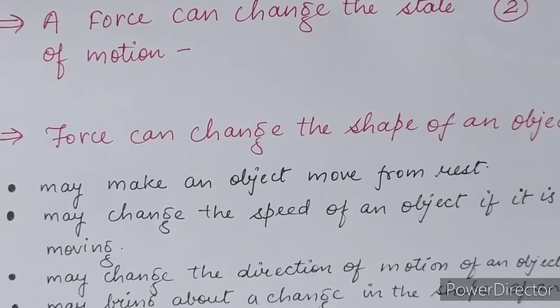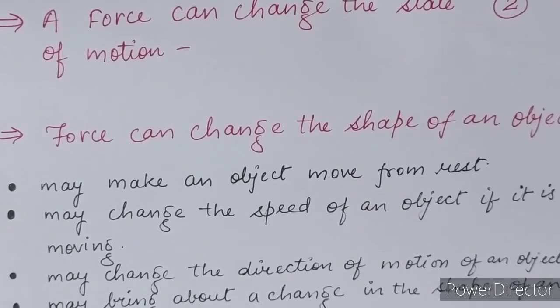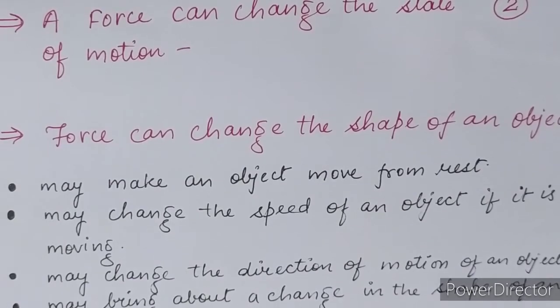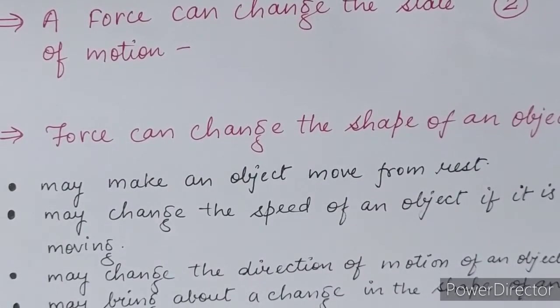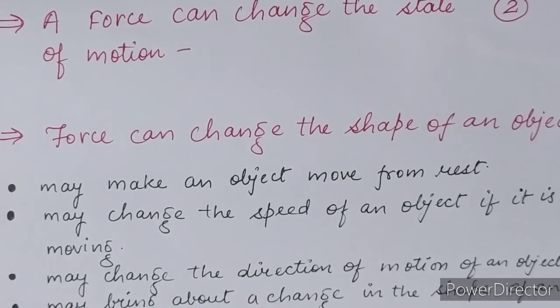Before being hit, the ball is at rest, and so its speed is 0. As you all know, when an object is at rest, its speed is 0. The applied force makes the ball move towards the goal. Suppose the goalkeeper dives or jumps up to save the goal. He does this because it is his duty.